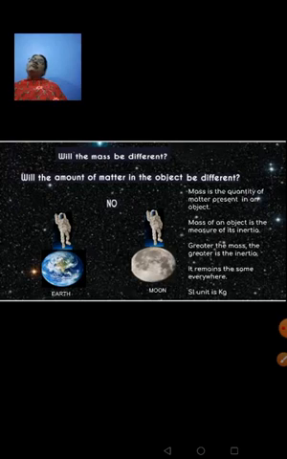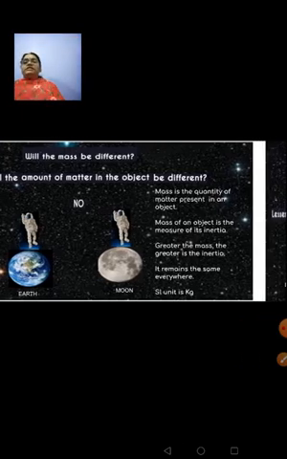Whatever it is made of, the particles, they will remain the same. There won't be any change in their composition. So mass is the quantity of matter contained in an object, and mass will never change. Now what's weight? We will learn that.